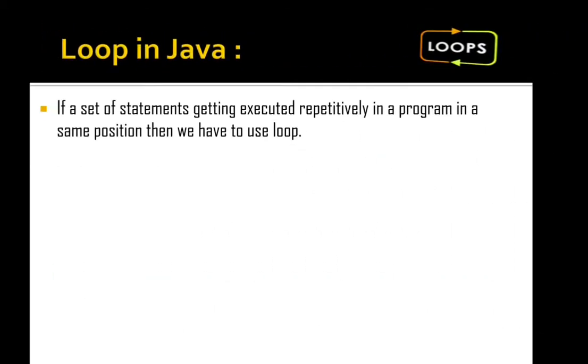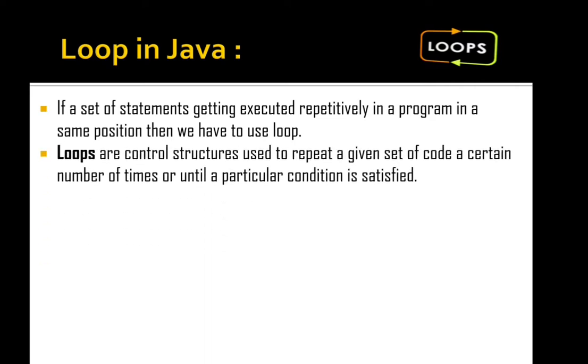If a set of statements has to be executed repetitively in a program, then we have to use loops. Loops are the control structure used to repeat a given set of code a certain number of times or until a particular condition is satisfied.